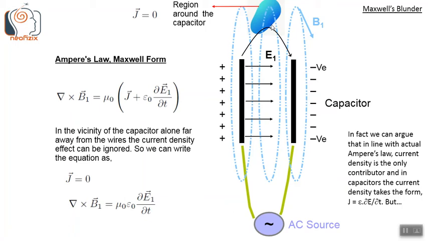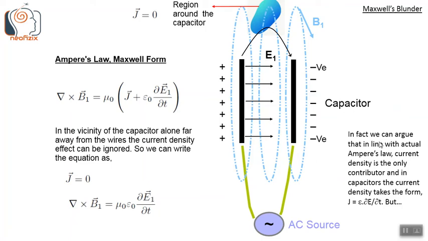In the vicinity of the capacitor alone, far away from the wires, the current density effect can be ignored. So we can write the equation with J equals 0. This equation becomes just this: curl of B1 is mu naught epsilon naught times the first partial time derivative of E1.